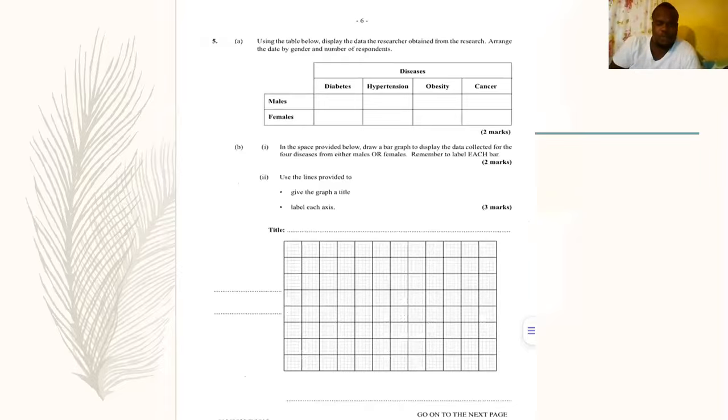Question 5 now says, using the table below, display the data the researcher obtained from the research. Arrange the data by gender and number of respondents. Again, pay close attention to this. It is saying that using the table below, display the data the researcher obtained from the research. Arrange the data by gender and number of respondents.